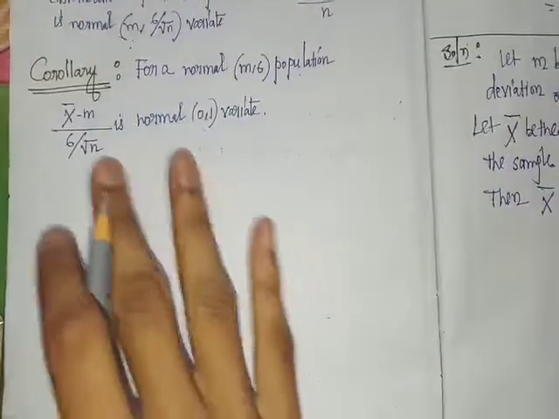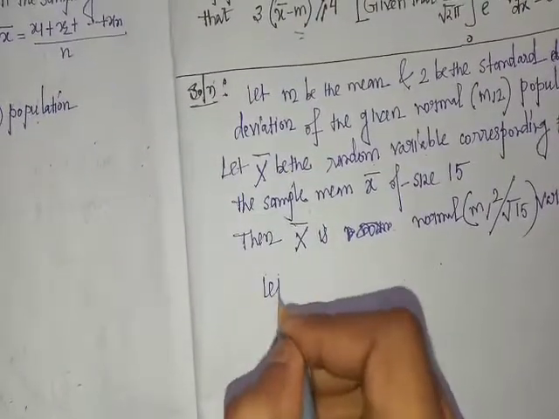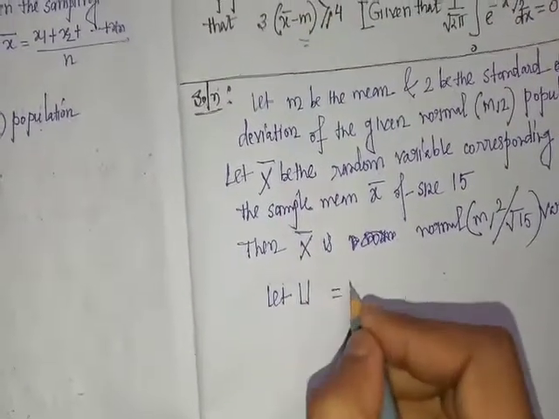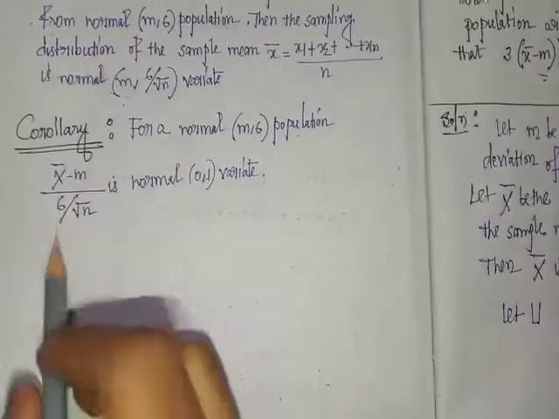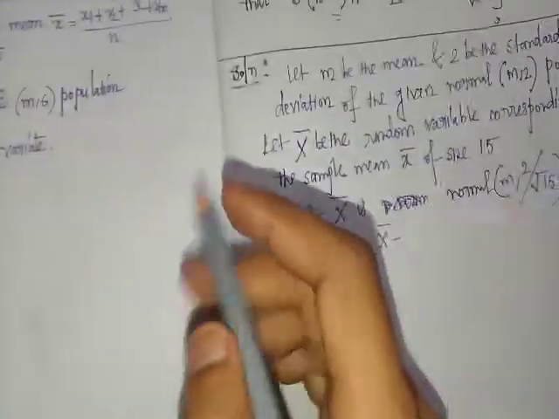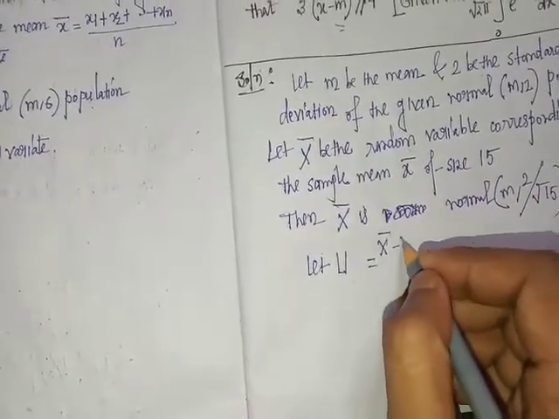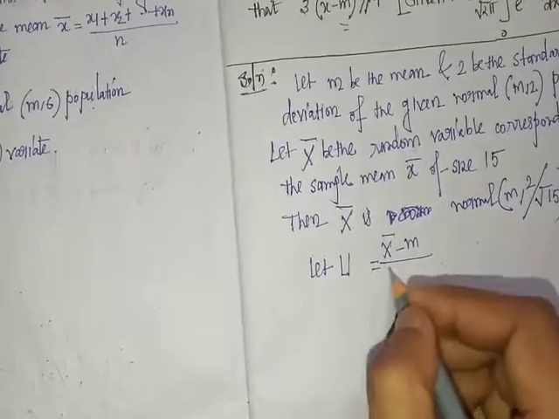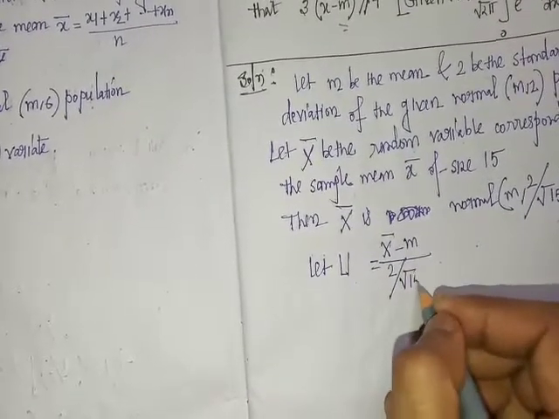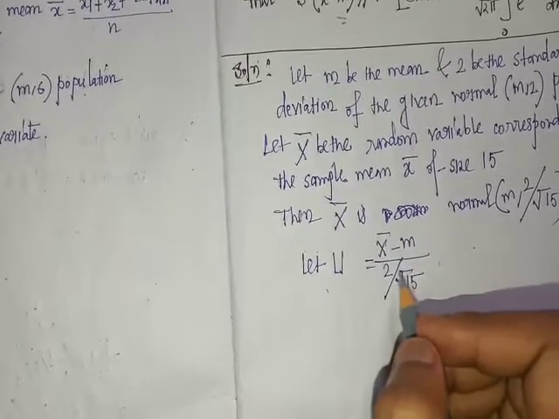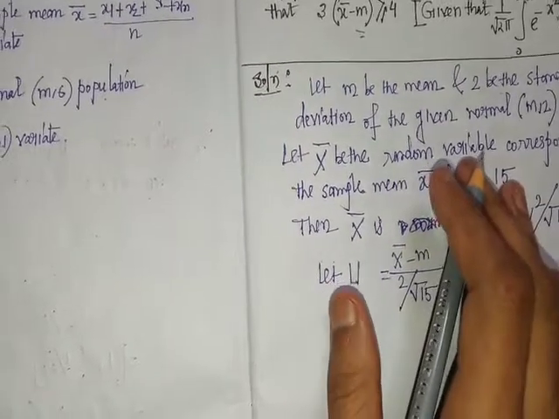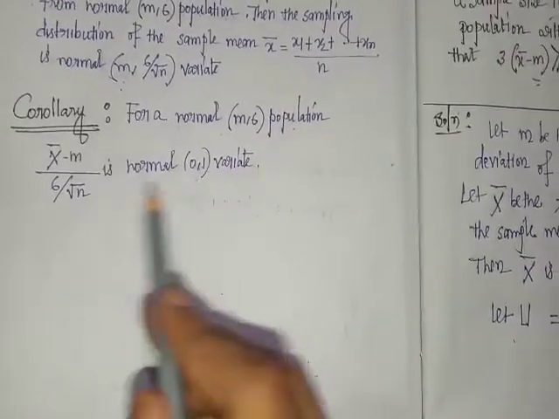Let us consider this as U. So let capital U be this x bar minus m by sigma by root over n. So (x bar minus m) by (sigma by root over n), where sigma is 2 and n is 15, so capital U equals (x bar minus m) by (2 by root 15). Then this is a normal (0, 1) variate.